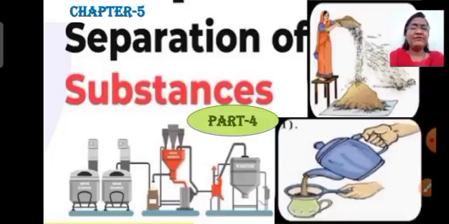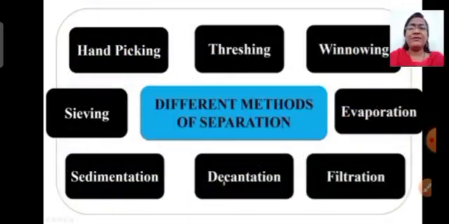In the previous session, we have seen four methods of separation, which are hand picking, threshing, winnowing, and sieving. In today's session, we are going to continue with the remaining methods of separation, that are sedimentation and decantation, evaporation and condensation. So let's begin with this. Dear children, sedimentation and decantation are the methods of separation. We will study them together and they are very simple.